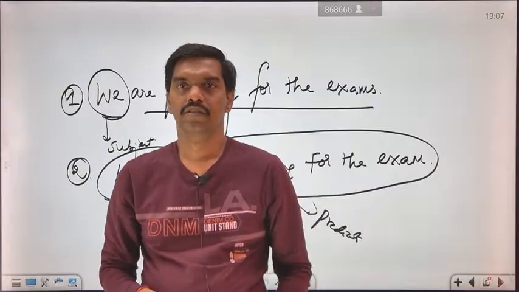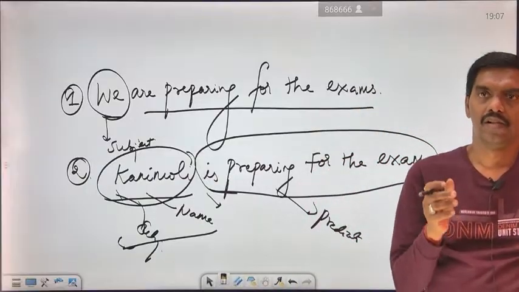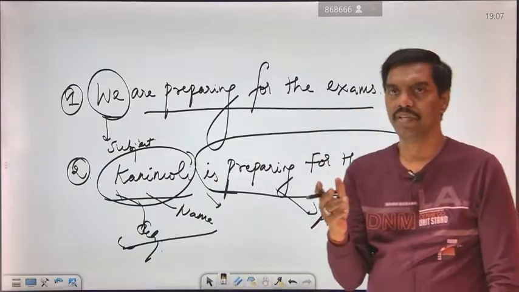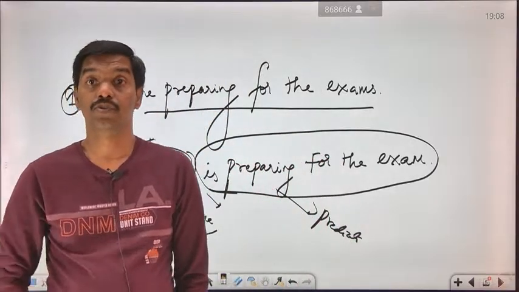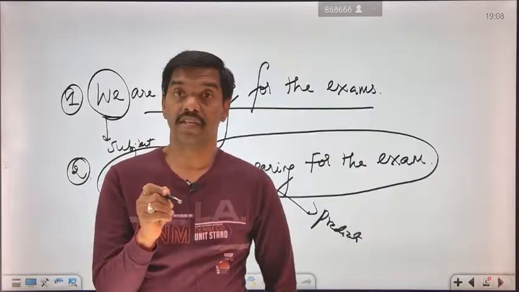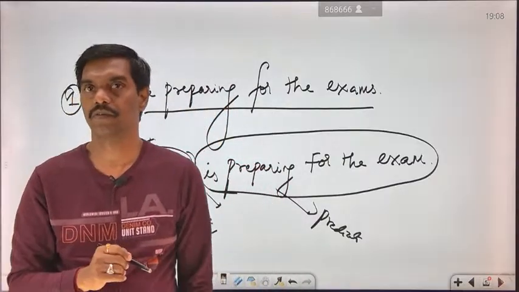So you have to identify what is the subject and what is the predicate, how to separate them, and how to understand the meaning of the given sentences.